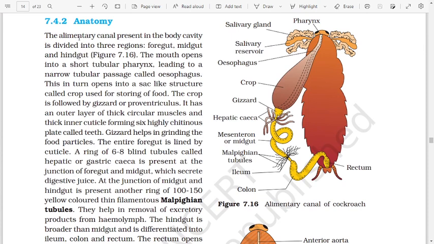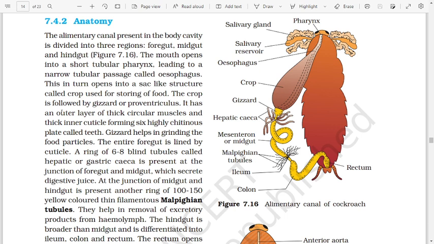Anatomy. The alimentary canal present in the body cavity is divided into three regions: foregut, midgut, and hindgut. The mouth opens into a short tubular pharynx leading to a narrow tubular passage called the esophagus. This in turn opens into a sac-like structure called the crop, used for storing of food. The crop is followed by the gizzard or the proventriculus.